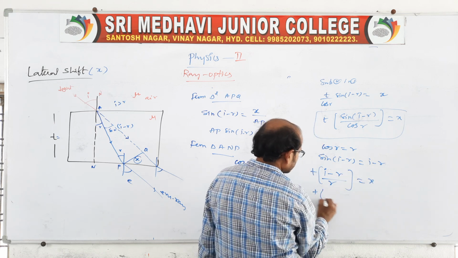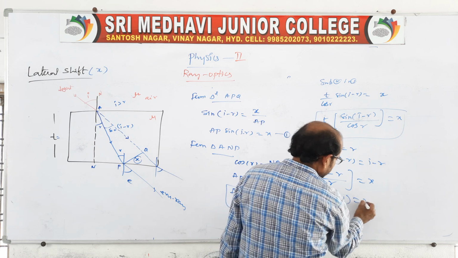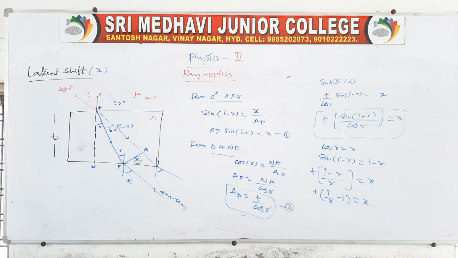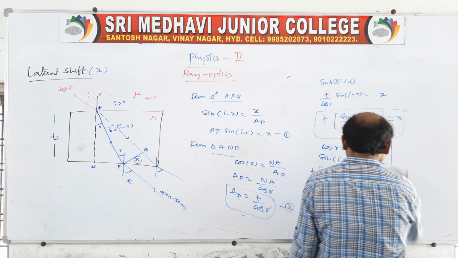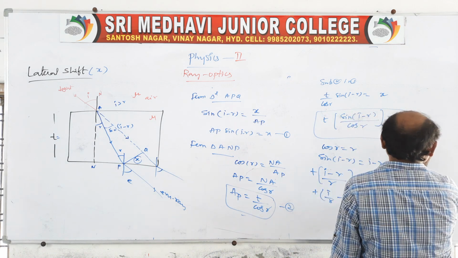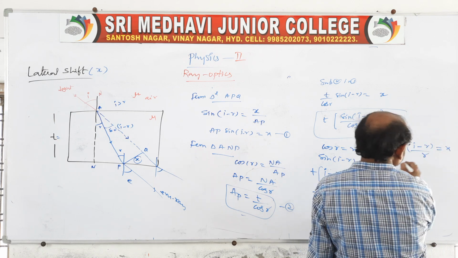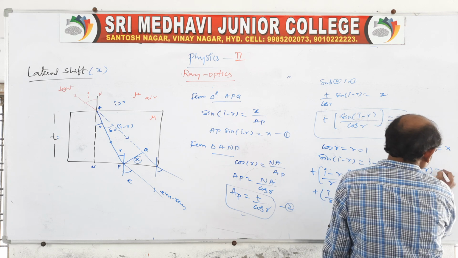So T into i by r minus 1 is equal to x. This is also the final x we can take like this. From this also T of i minus r by r is equal to x. Suppose this r value is equal to 1, then T into i minus r is equal to x.